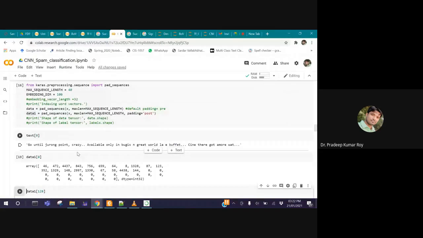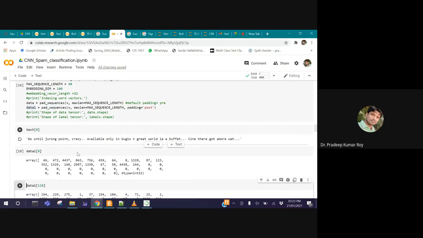But before using the padding, you have to decide what is the actual length of the message you want to keep. Because in some cases, a message may have 200 words, but generally messages have 30 to 40 words. So we have to avoid that particular message. Actually, that is the outlier or exceptional. We cannot set all the message lengths to 200. Instead, we have to check what is the average length of the messages in the given database. That is one way we can fix the size of the message, and that actually helps you to get a good result.